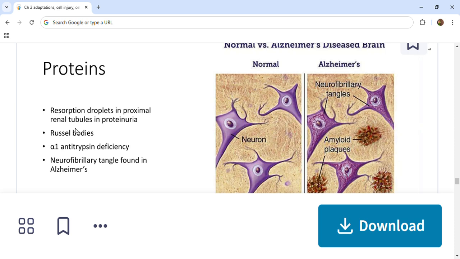In nephrotic syndrome, as we learned in first year, the presence of protein in urine is indicative of nephrotic syndrome. If protein is present in urine, the condition is also referred to as proteinuria. In the kidney, very small amounts of protein are normally filtered through the glomerulus, but they are reabsorbed by the proximal convoluted tubule through pinocytosis.